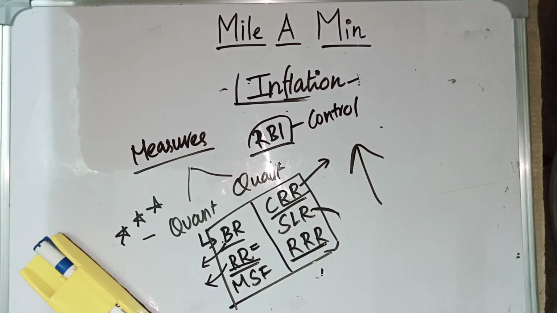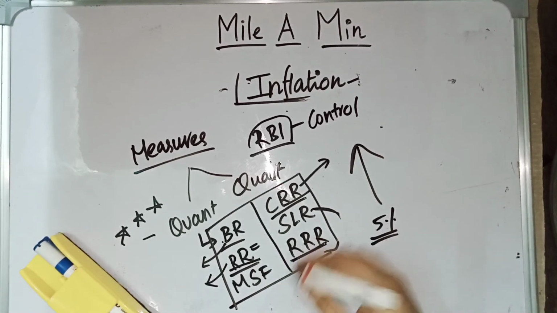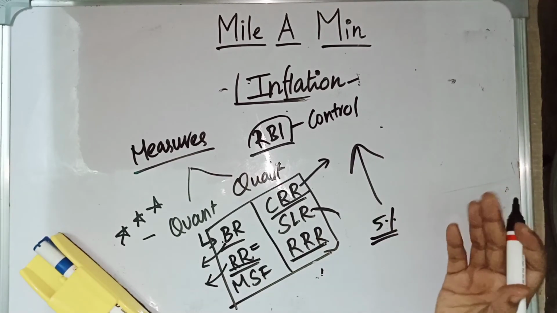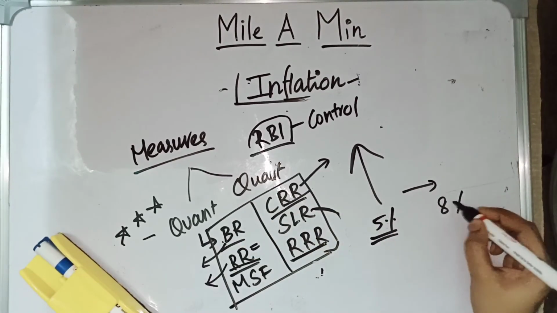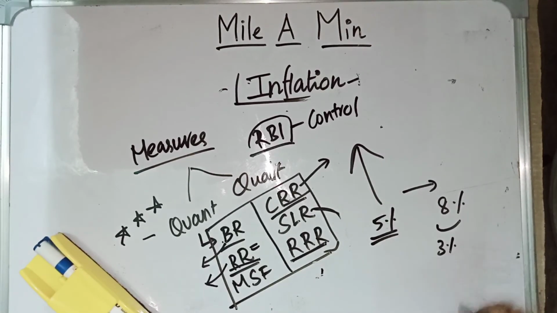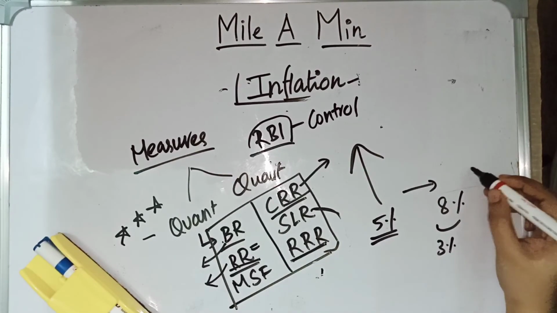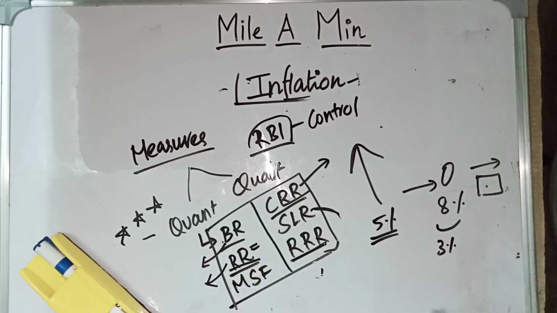Let us see how. First, if the bank rate is increased, what happens is, if RBI gives a loan at 5% to scheduled commercial banks, then the scheduled commercial bank gives a loan to us at 8% and gains this 3% as profit. So we get money from the scheduled commercial banks.